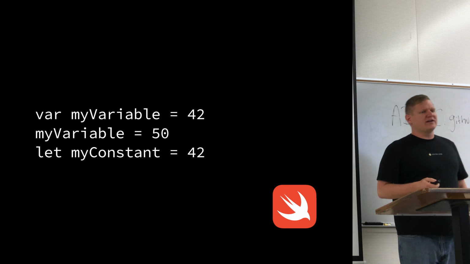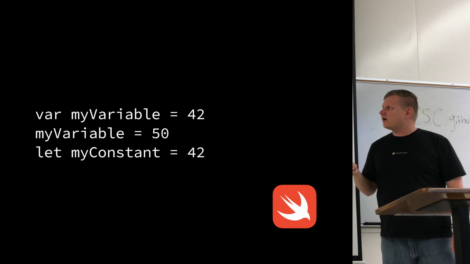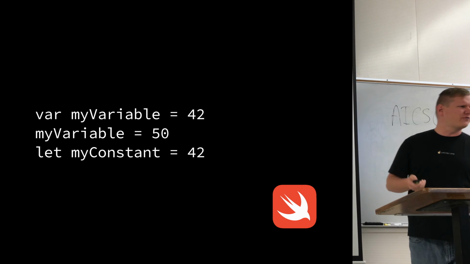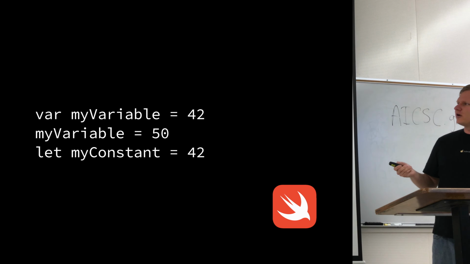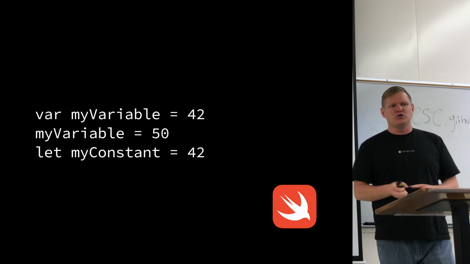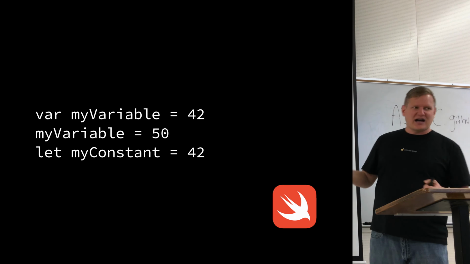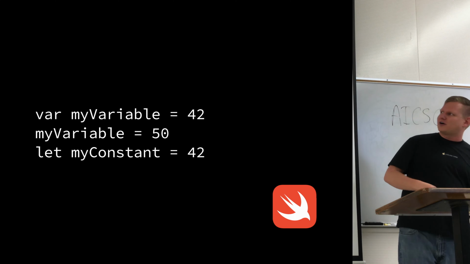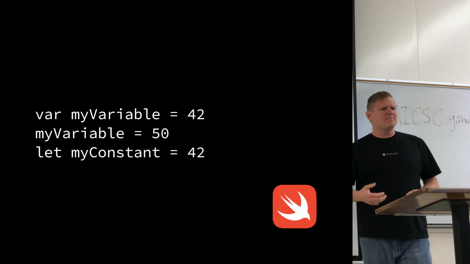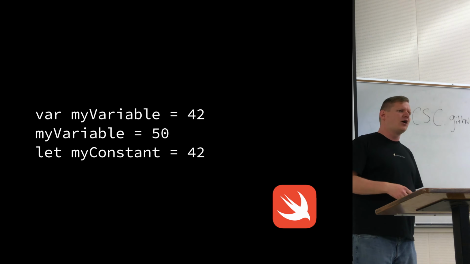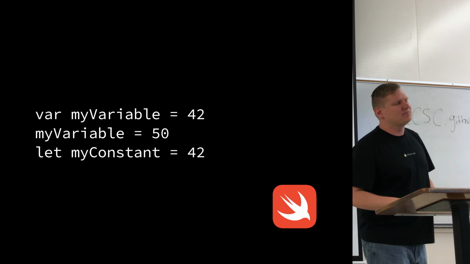Another cool thing about Swift is that when you declare a variable, you can just do it with the var keyword, or for constants, it's the let keyword. We don't need to declare type information. It's not int myVariable or double myVariable. It's just var. This is similar again to Python where we don't need to declare types, or JavaScript if you're familiar with that.